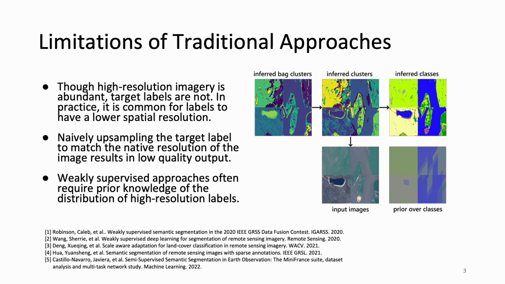Existing strategies for learning from low-resolution labels either 1. Ignore the resolution mismatch problem entirely by naively upsampling the target label, 2. Consider only partial or image-level labels, or 3. Require statistical information relating the distribution of high-resolution labels to low-resolution labels during the learning process.